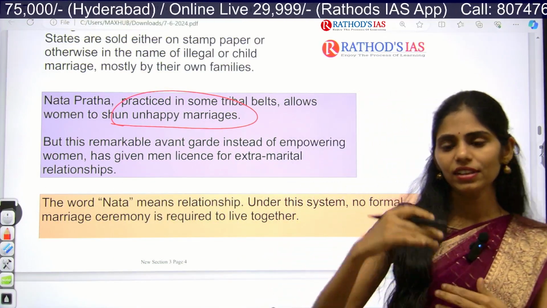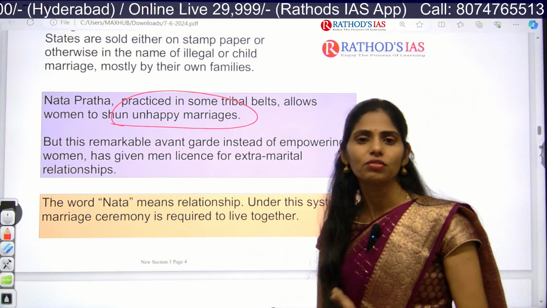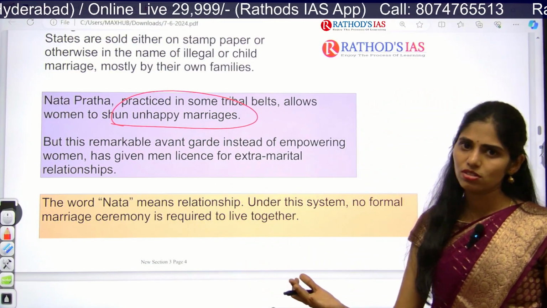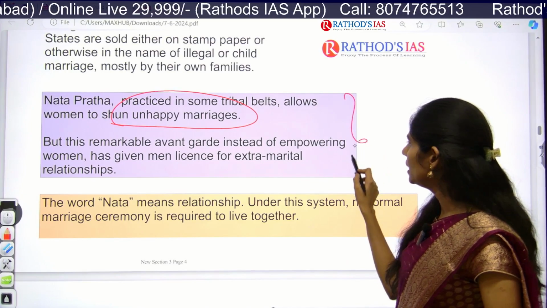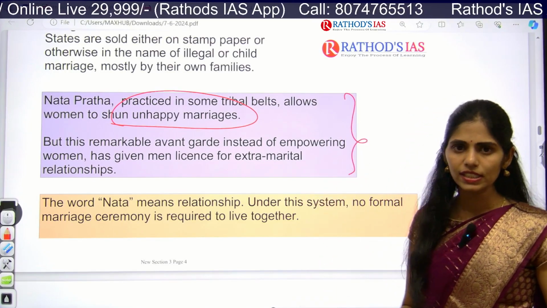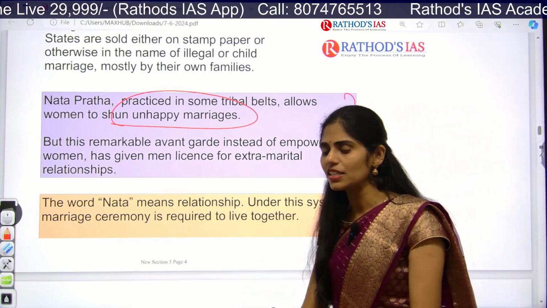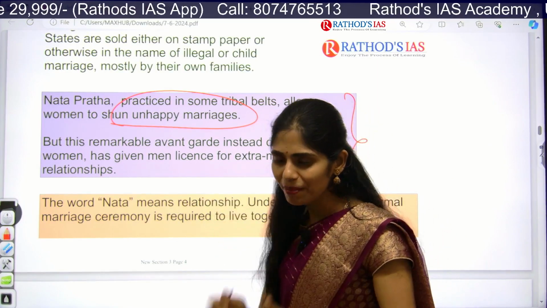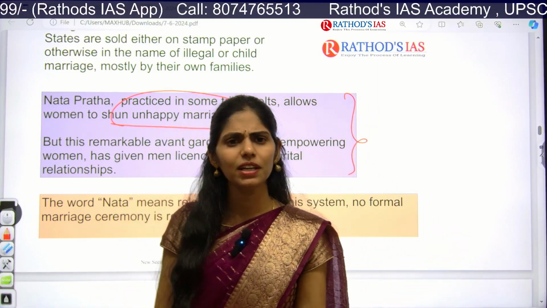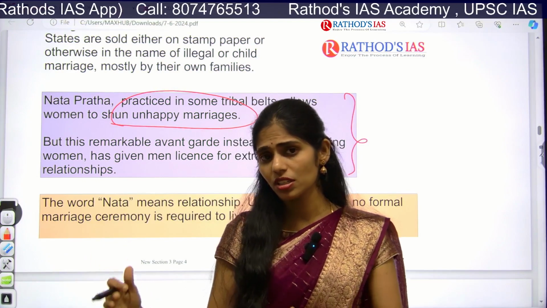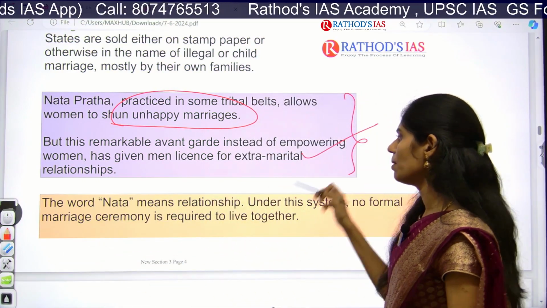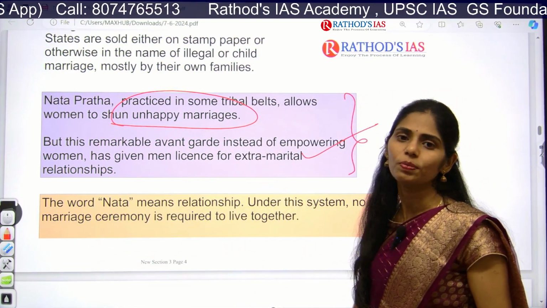They are having a relationship other than with their wives, other than with their spouse, because this is not a legal thing, right? Natapratha is not a legal thing. So, here we are giving a license to a man that you are a man, you can have relations with many people. This is an example of an extramarital relationship license to men.